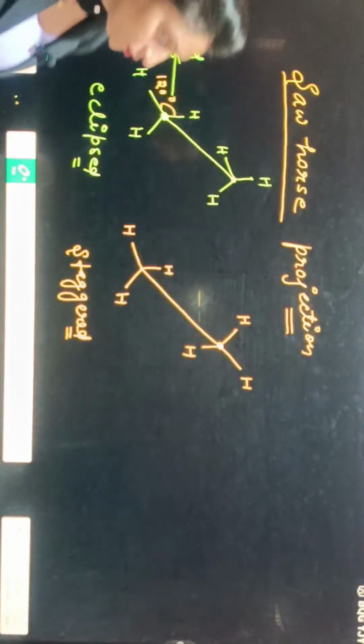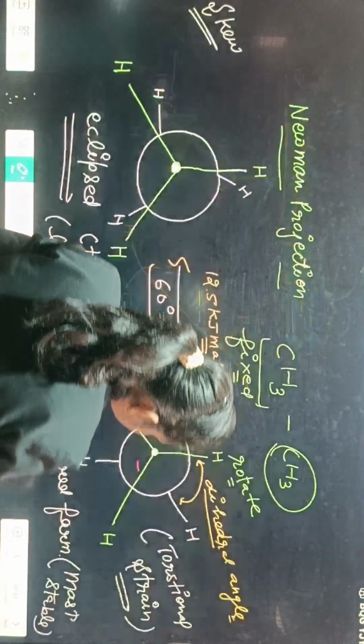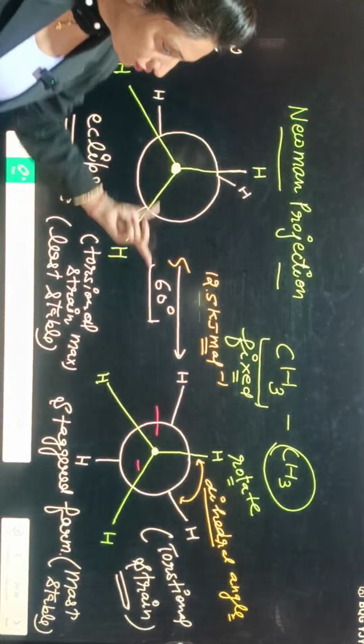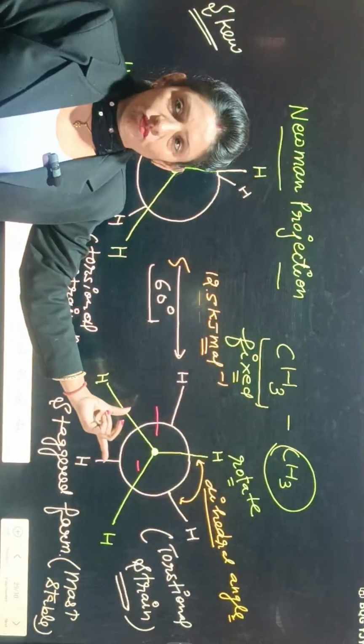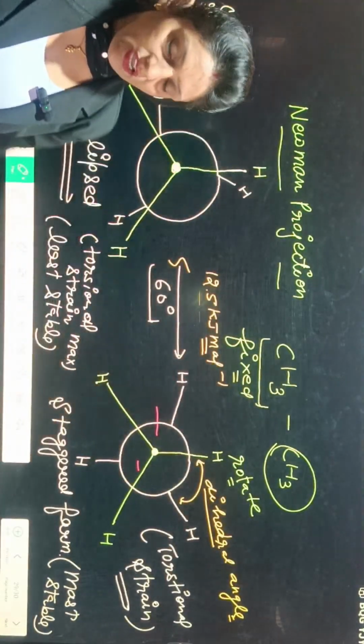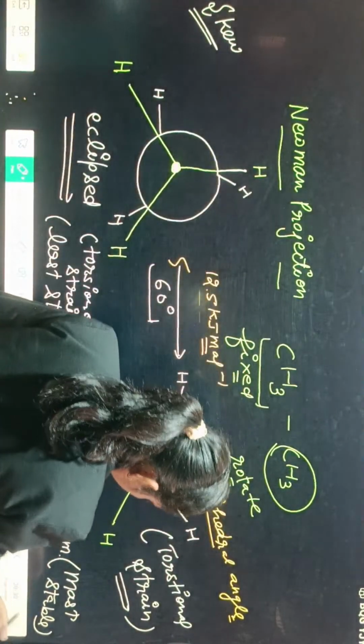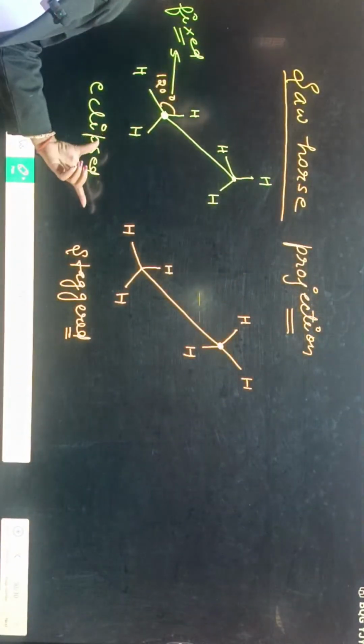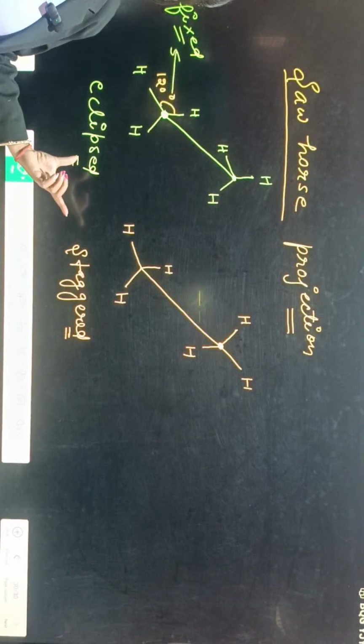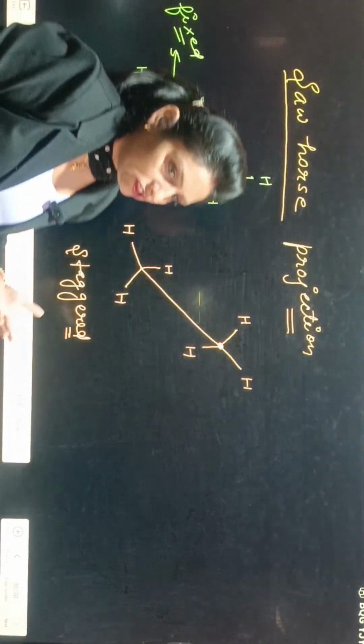One is the Newman projection. In Newman projection, you will show the conformers in this way. And in Sawhorse projection, you will see in this way. Clear or not? So these are the conformers.